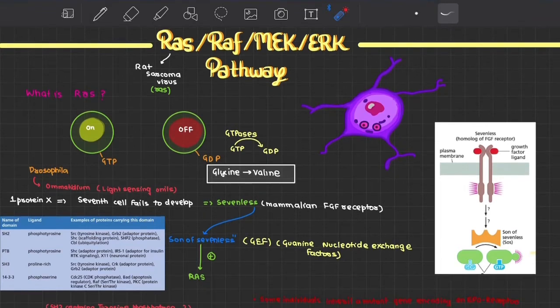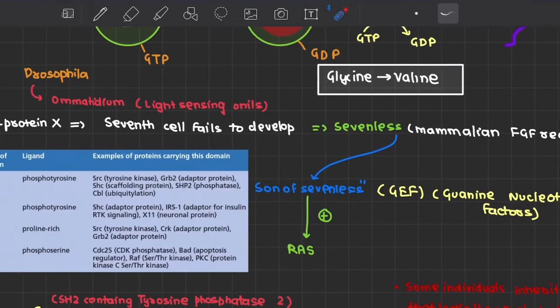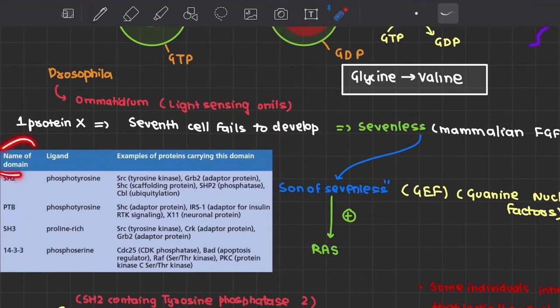Other intermediates in this cascade were soon discovered, like GRB2 and the SHC, that is Src Homology proteins. One thing that we need to discuss is some domains, like Son of Sevenless being associated with Ras. What is this interaction, how is it mediated? Or we say the GRB2 protein is associated with Son of Sevenless. How is that mediated? It is mediated through some motifs, through some domains.